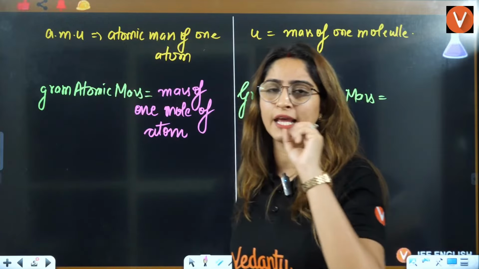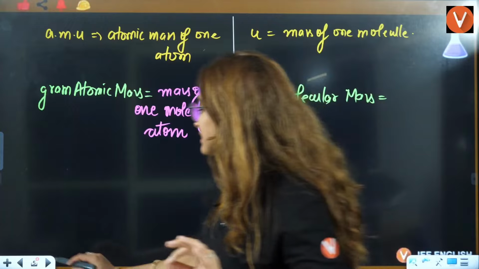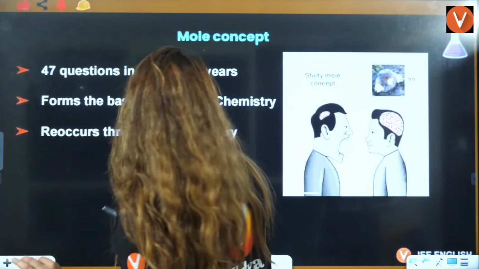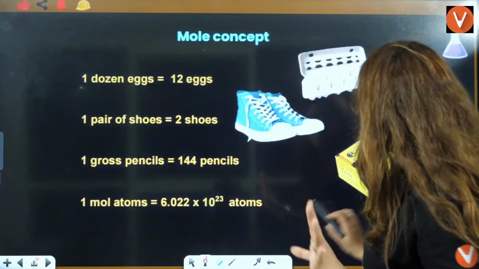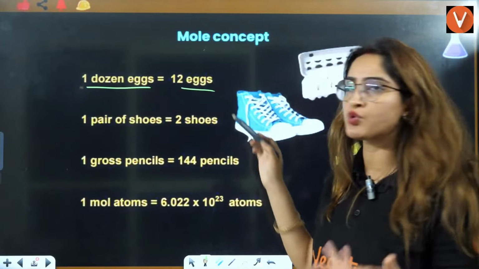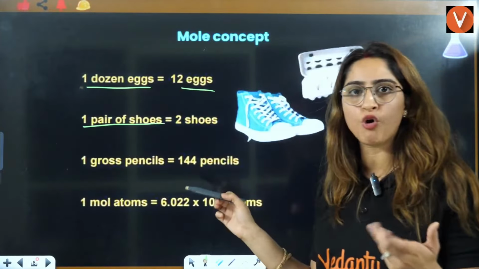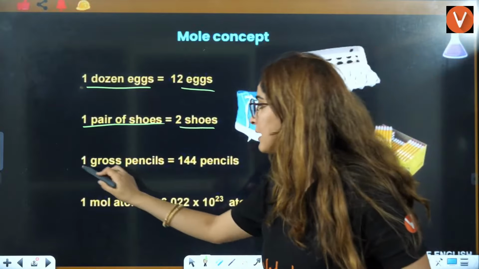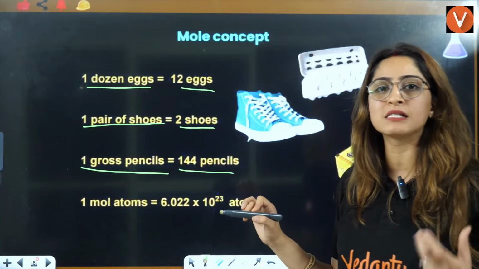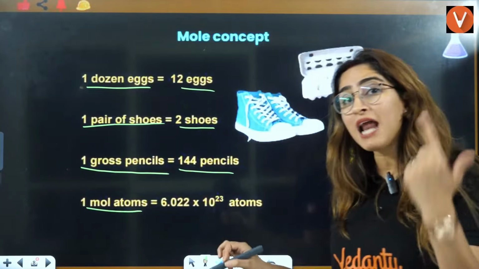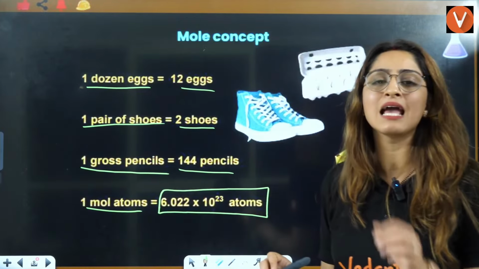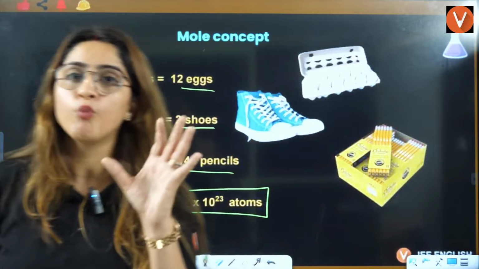We will see that in detail, but for now, like we have 1 dozen eggs means 12 eggs, 1 pair of shoes means 2 shoes, 1 gross pencils means 144 pencils, that is the same thing. 1 mole of atoms is nothing but 6.022 into 10 raised to power 23 atoms. That is defined as 1 mole, right?